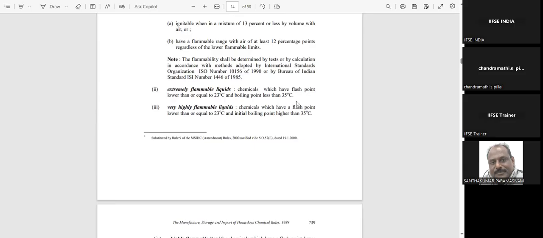Those category chemicals will fall under extremely flammable. Then very highly flammable liquids: the chemicals which have flash point less than 23 degrees, and also initial boiling point higher than 35 degrees.